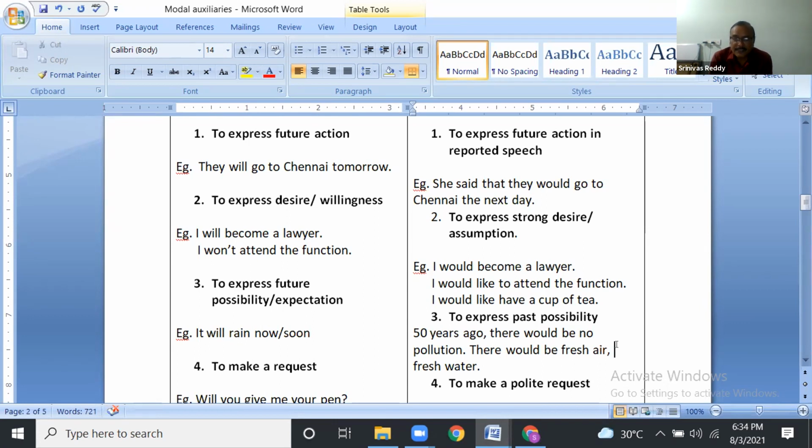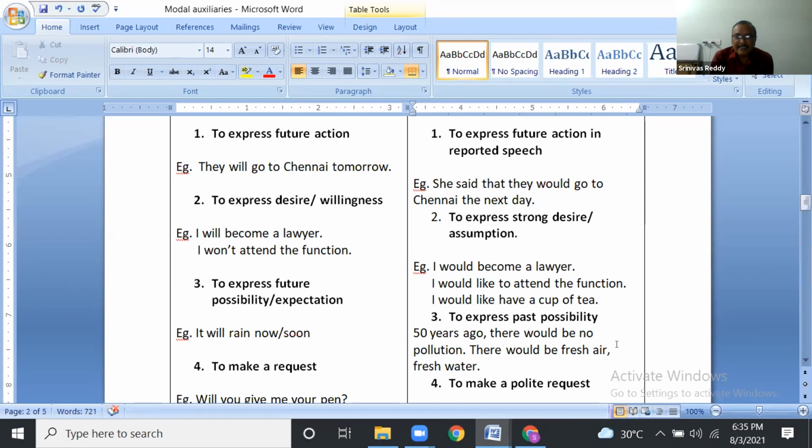If we are sure, we can say there was no pollution, there was fresh air, there was fresh water. If we are completely sure of the past. But we don't know it is 100% correct. Just we know there was possibility.